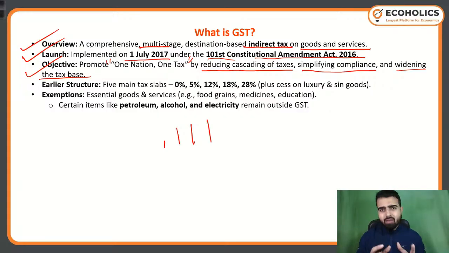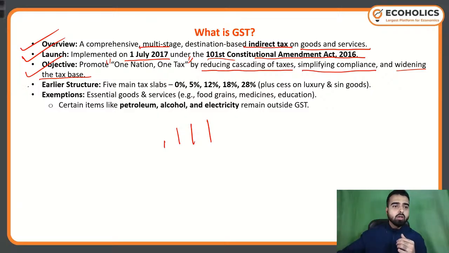There is now no cascading in the context of indirect taxes. Then they have simplified the compliances. We know that there are only 5 GST structures. Any of the goods might get exemption from GST, or if they come under the ambit of GST, then only 5 structures are there at this point of time, and they have already widened the tax base enormously.